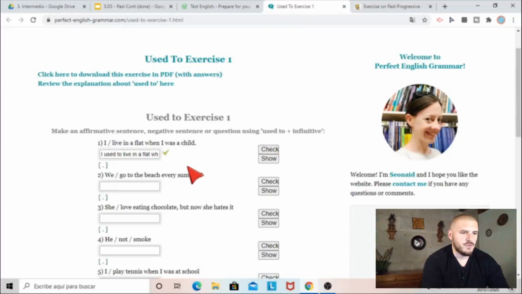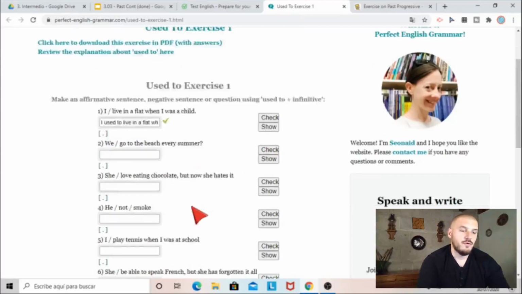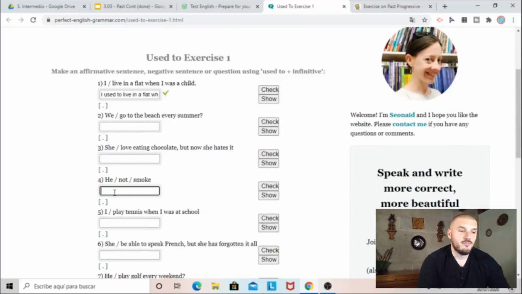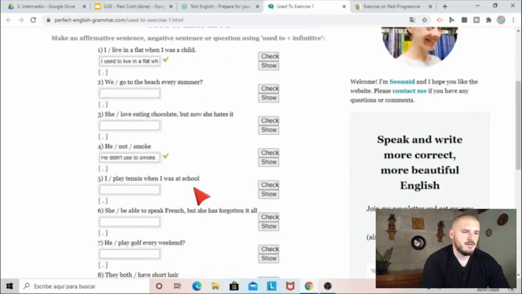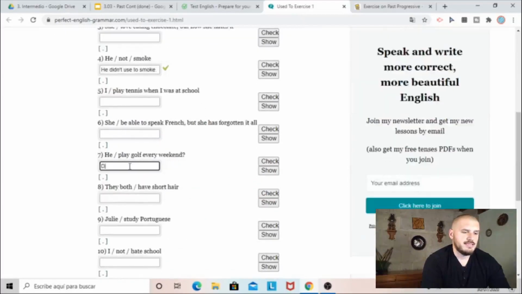Let's check. Awesome. So, remember with the negative, we're going to have didn't and use, okay? He didn't used to smoke. Let's check it. Awesome. Question. Did he used to? Because again, the did absorbs the past tense. Did he used to play golf every weekend? Question. Check it. Awesome. Finish the activity and I'll see you in a moment.